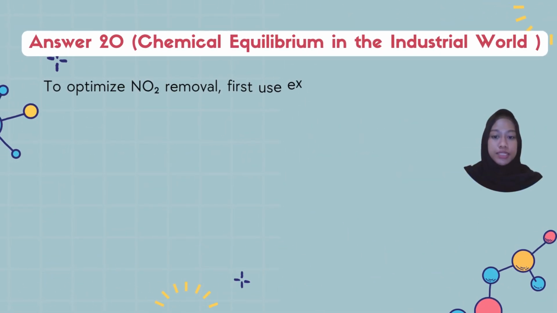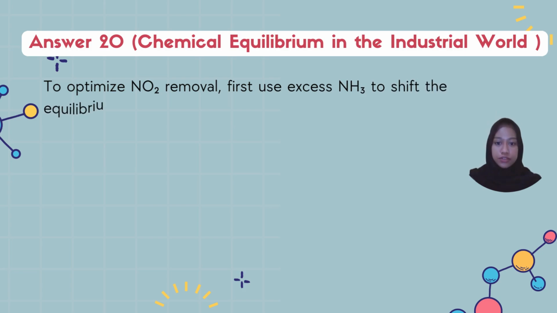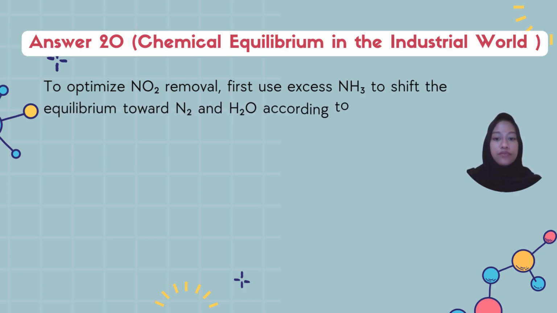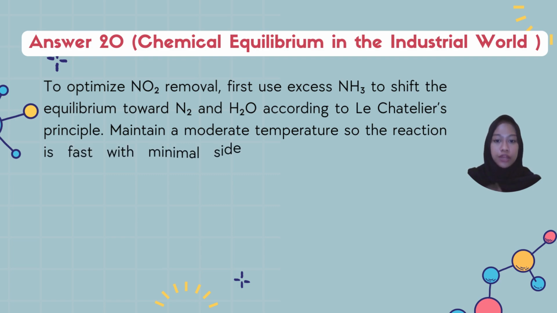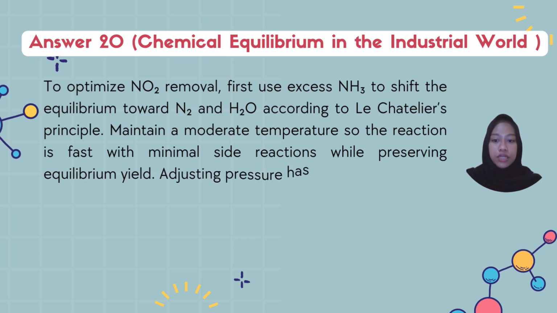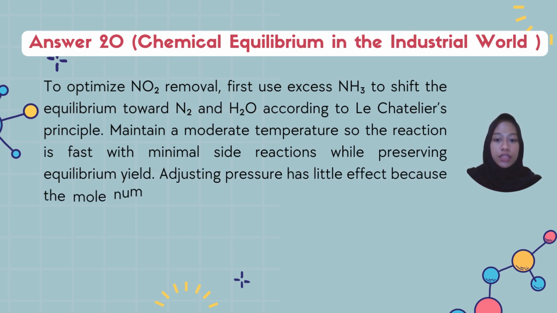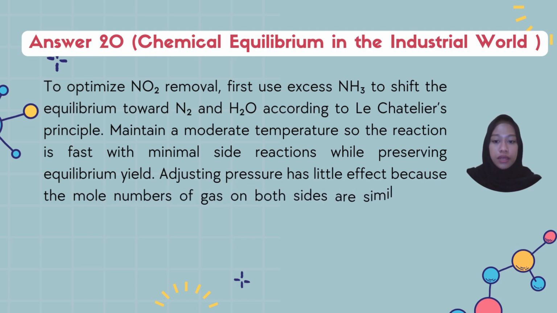Answer number 20. To optimize nitrogen dioxide removal, first use excess ammonia to shift the equilibrium toward nitrogen and water according to Le Chatelier's principle.